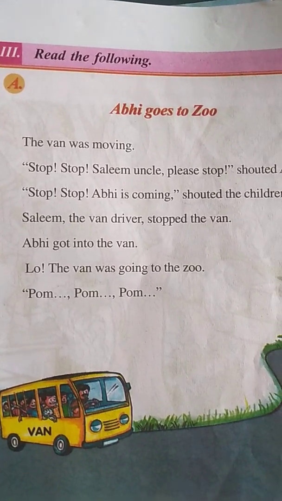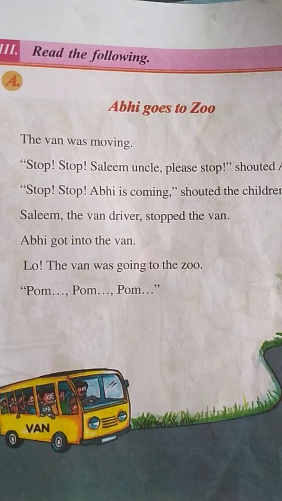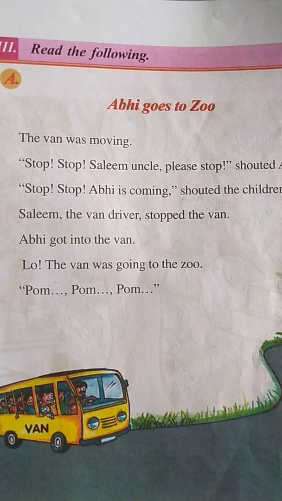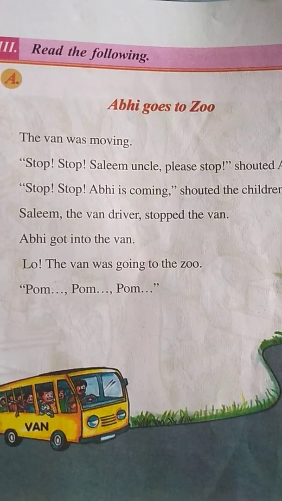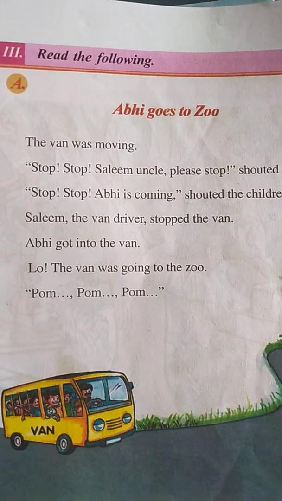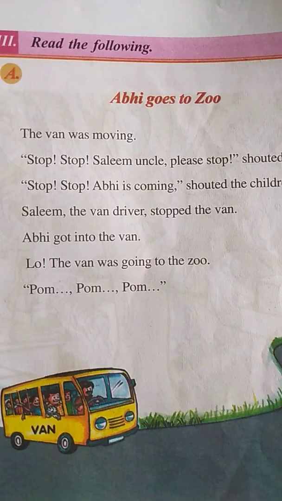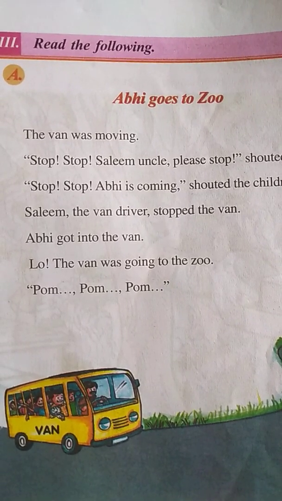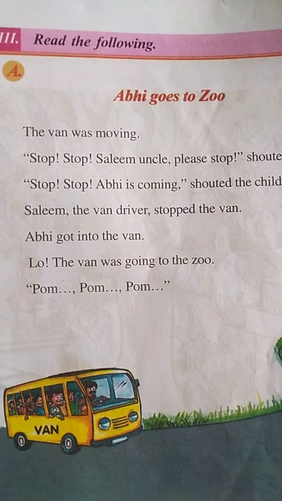But you know, children, when Abhi was going to the picnic spot at the zoo, in what did he go? Yes, he went in the van.